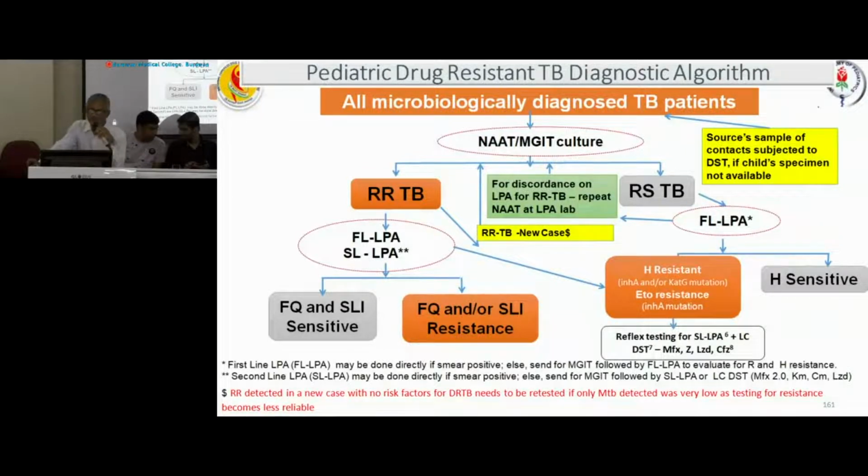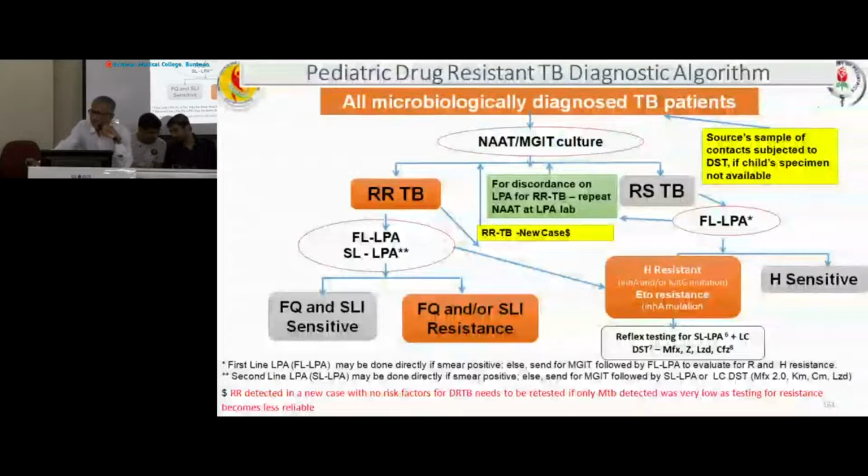So if we get a rifampicin resistant TB, we will go for first line LPA and second line LPA. By second line LPA we can say whether fluoroquinolone or second line drugs are sensitive or resistant. And by first line LPA we can detect further resistance against isoniazid, present or not, because by NAT we have already demonstrated rifampicin resistance.